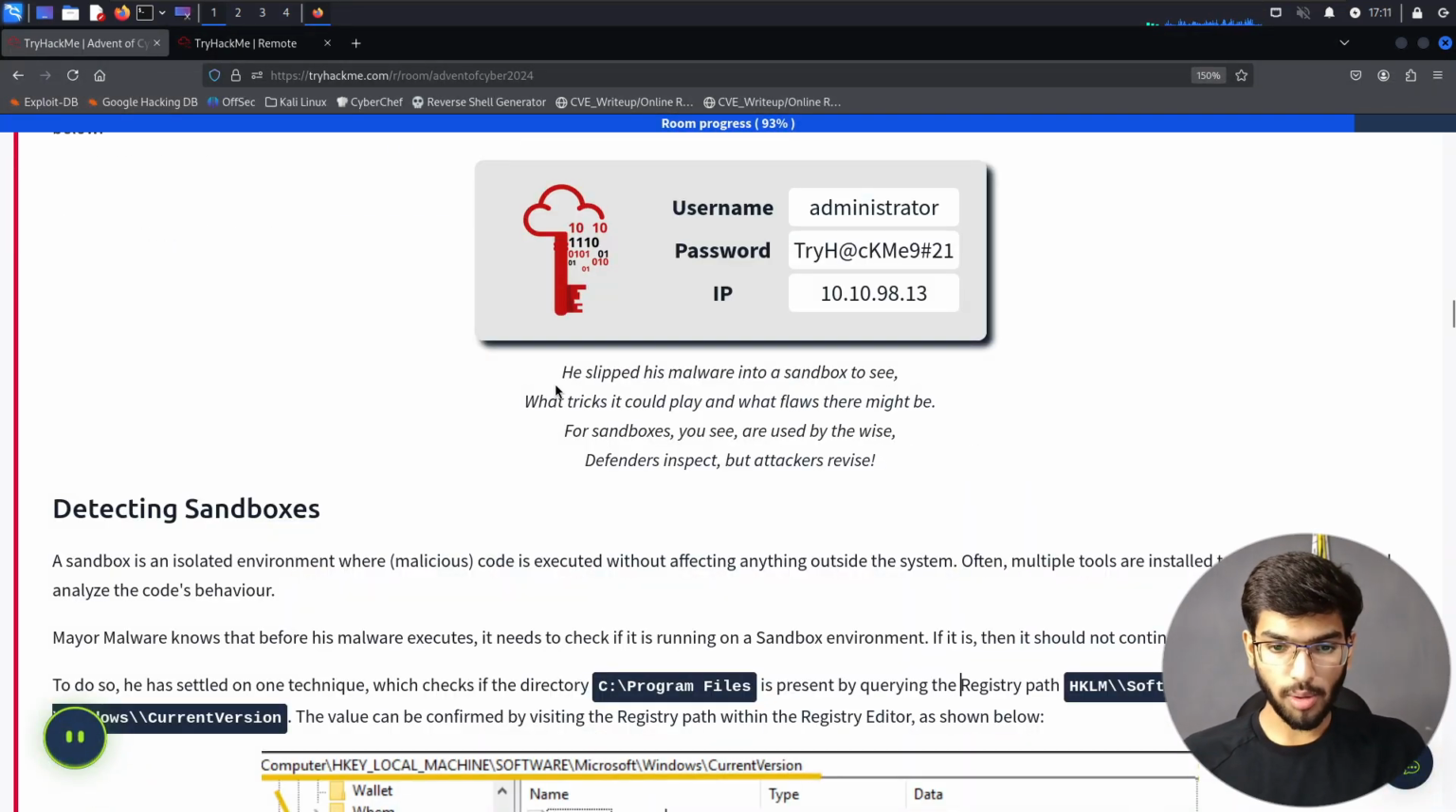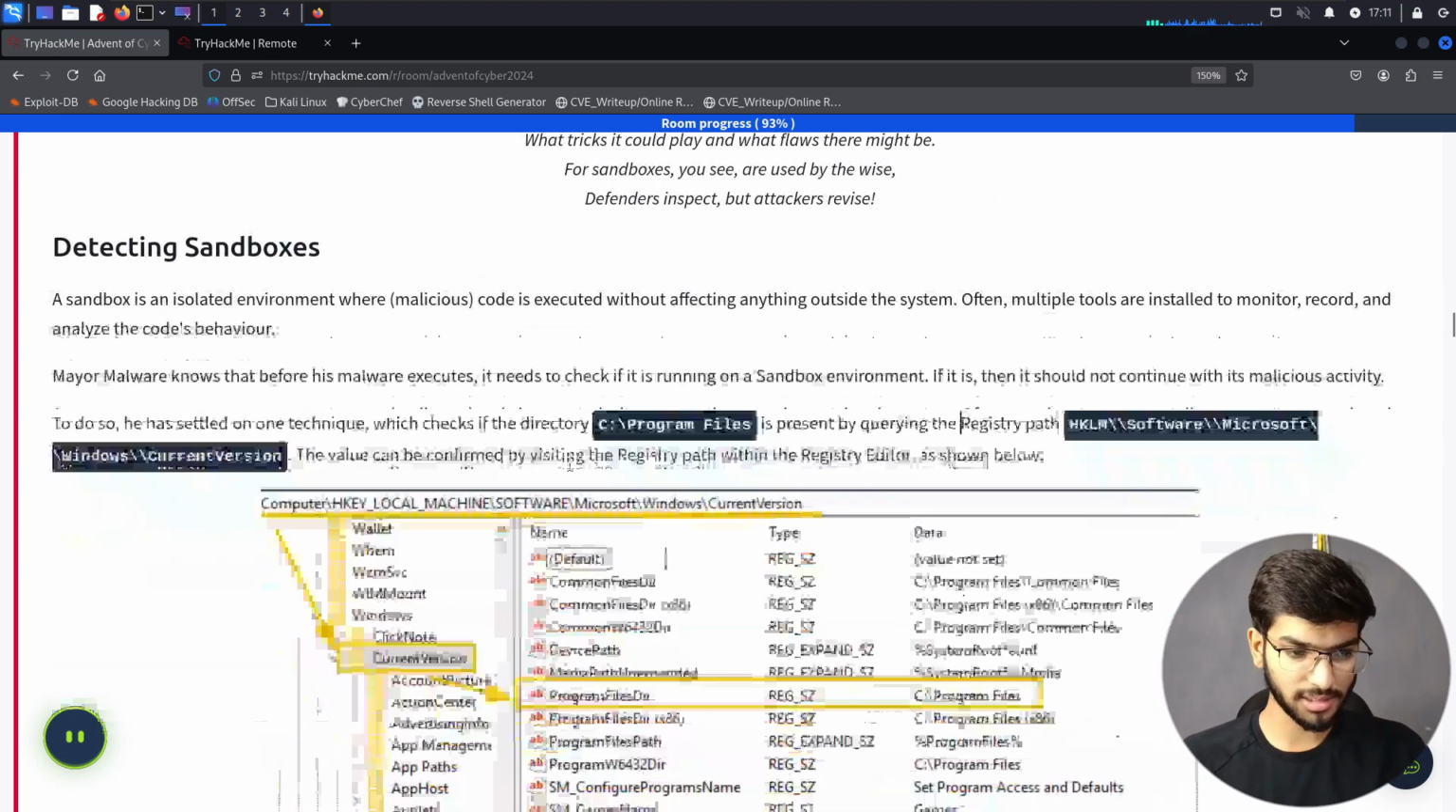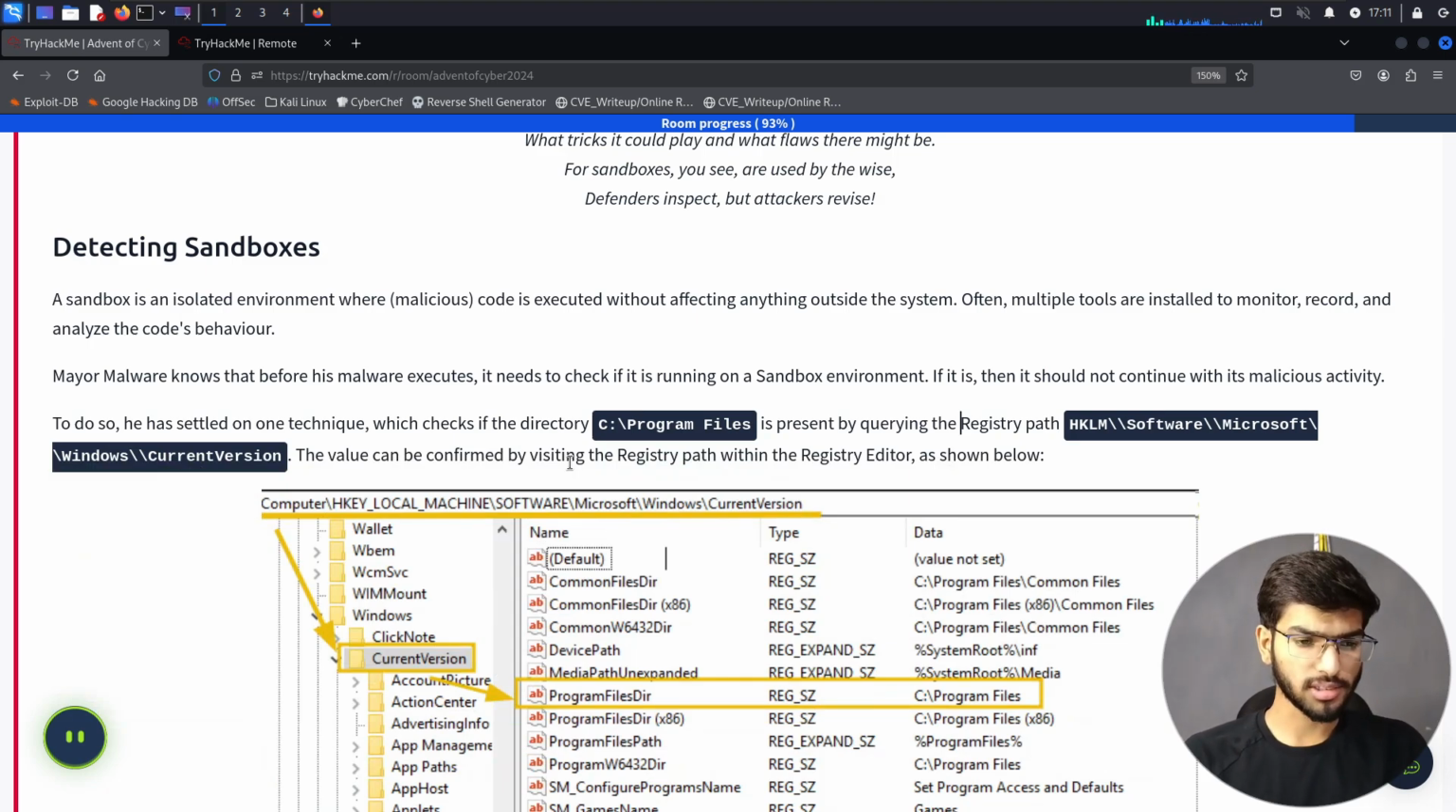He slipped his malware into a sandbox to see what tricks it could play and what flaws there might be. For sandboxes, you see, are used by the wise. Defenders inspect, but attackers revise. Detecting sandbox. A sandbox is an isolated environment where malicious code is executed without affecting anything outside the system. Often, multiple tools are installed to monitor, record, and analyze the code's behavior.